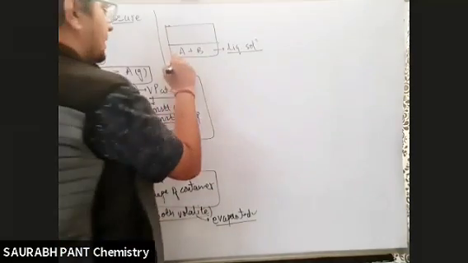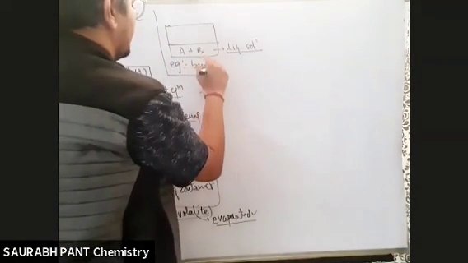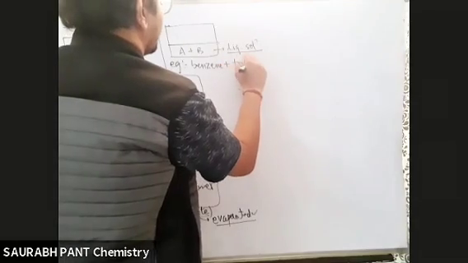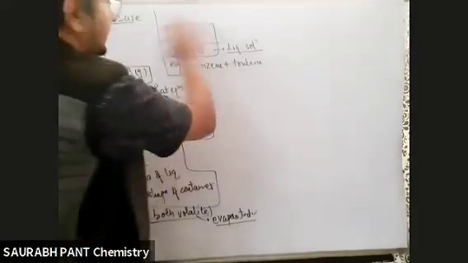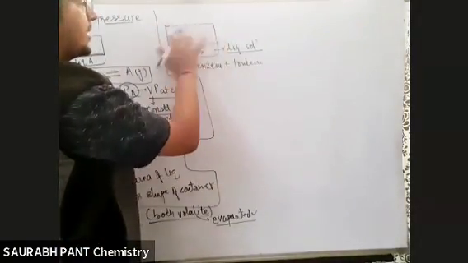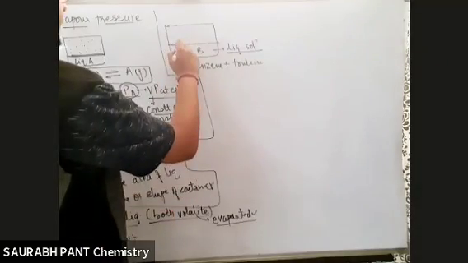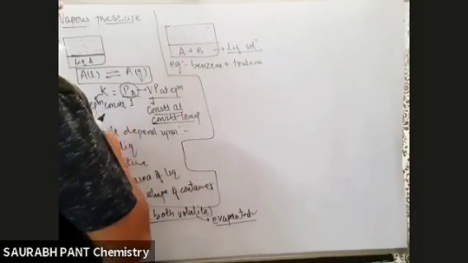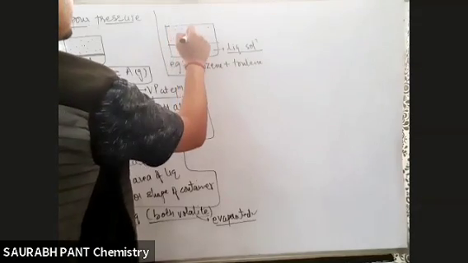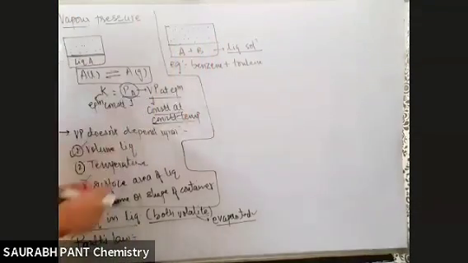As an example, let us take that I dissolved benzene in toluene. Now, in this container, this is the empty space over here. So what happens? Some of the A vapor, let's say A is in red color, some of the A vapors will come up and some of the B vapors will come up.